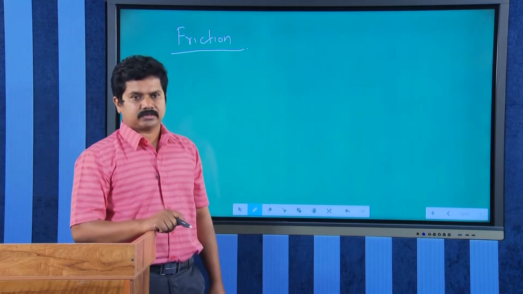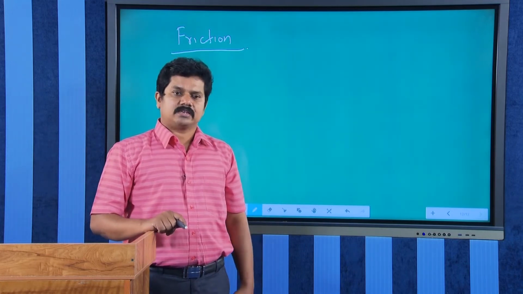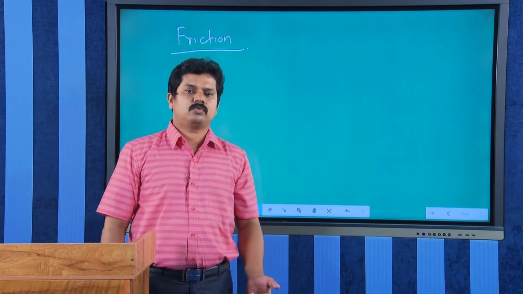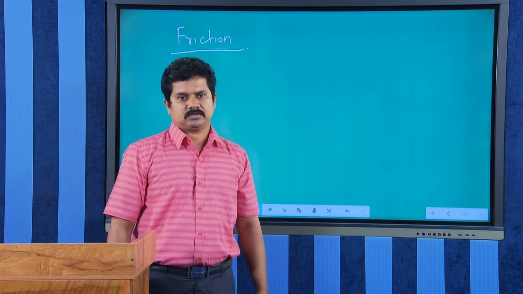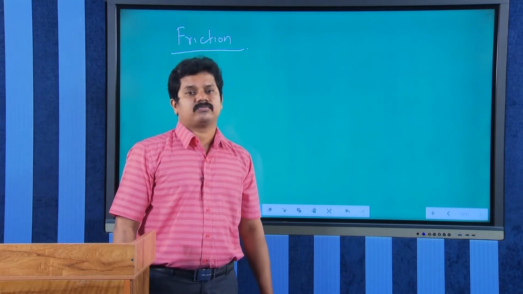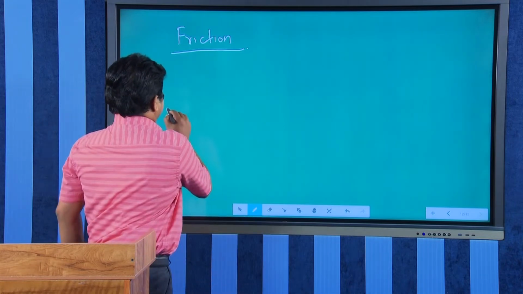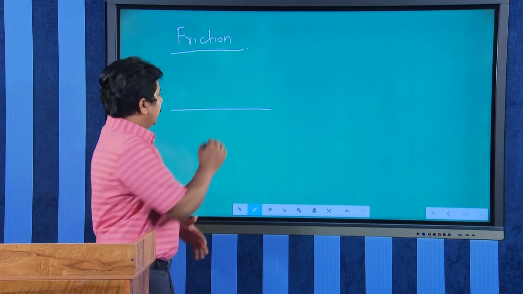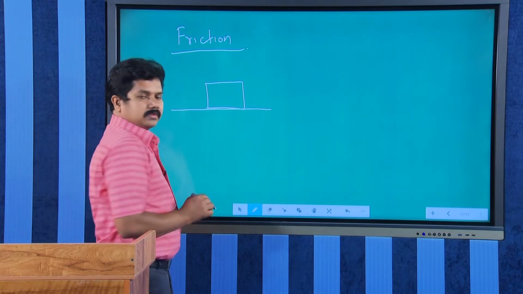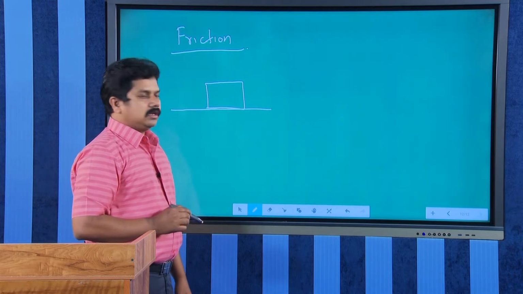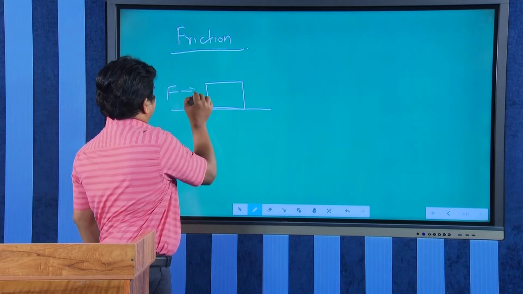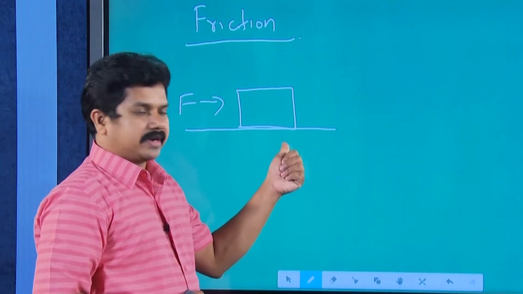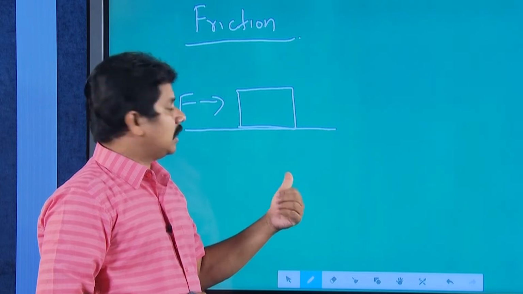So, what is meant by friction? We know friction is the force which comes into play when a body has a tendency to move over another surface, or when there is a tendency for relative motion. Consider the top of a table with a block placed on it. Initially the block is resting on it. Now we slowly push it by applying a force. What will happen? A frictional force will develop, and that force will oppose the relative motion.